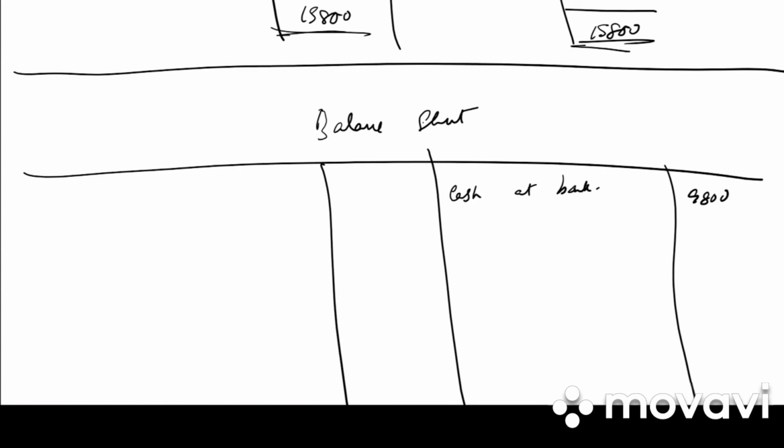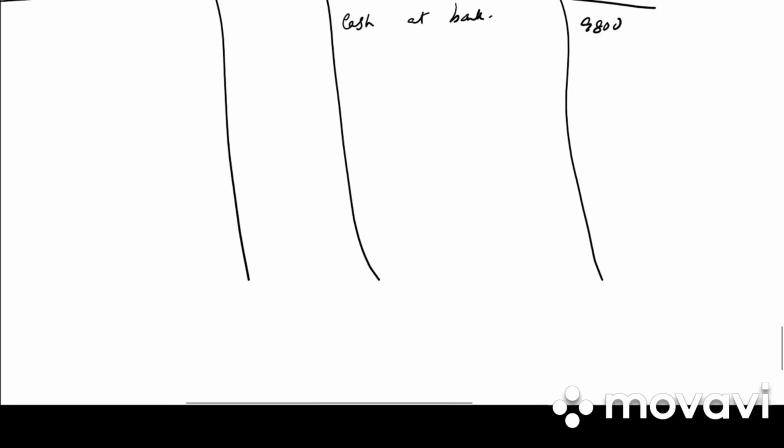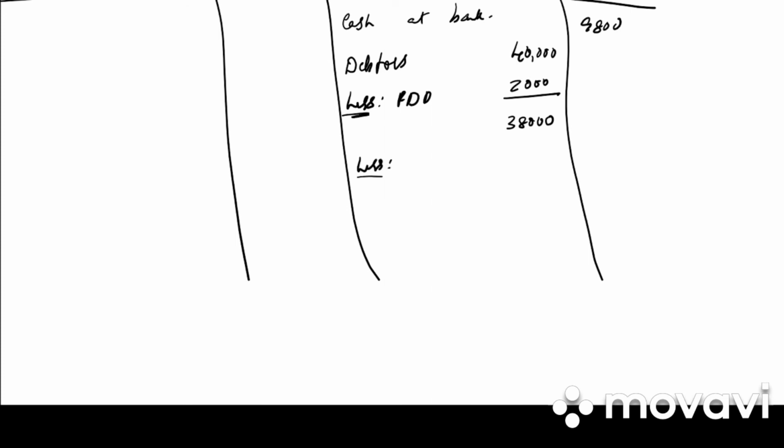We have next is debtors. So how much is debtors? Debtors is 40,000 less provision for doubtful debts 2,000. We get 38,000 less discount on doubtful debts 760. So total debtors will be 37,240.